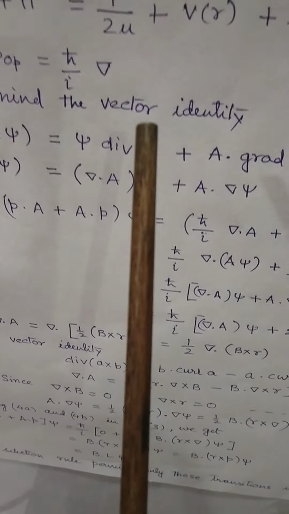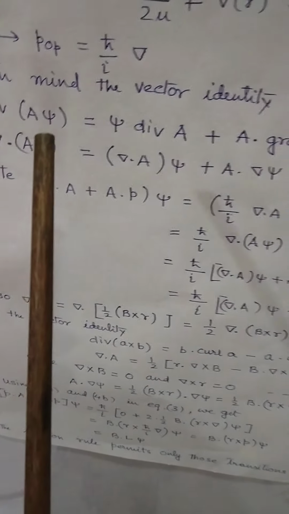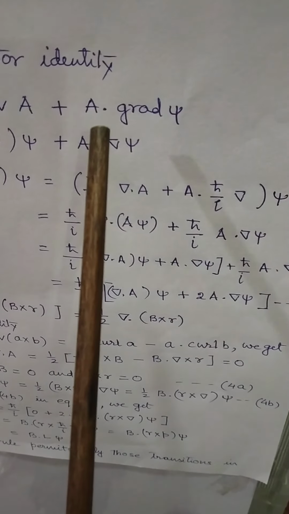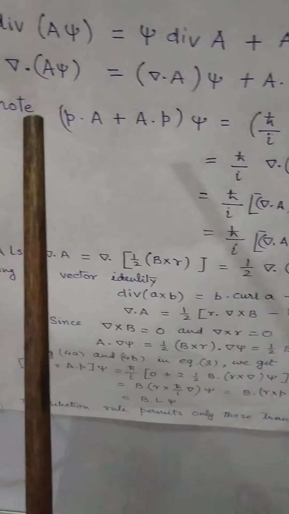Keeping in mind the vector identity, that is divergence of A psi equal to psi divergence A plus A dot gradient of psi.